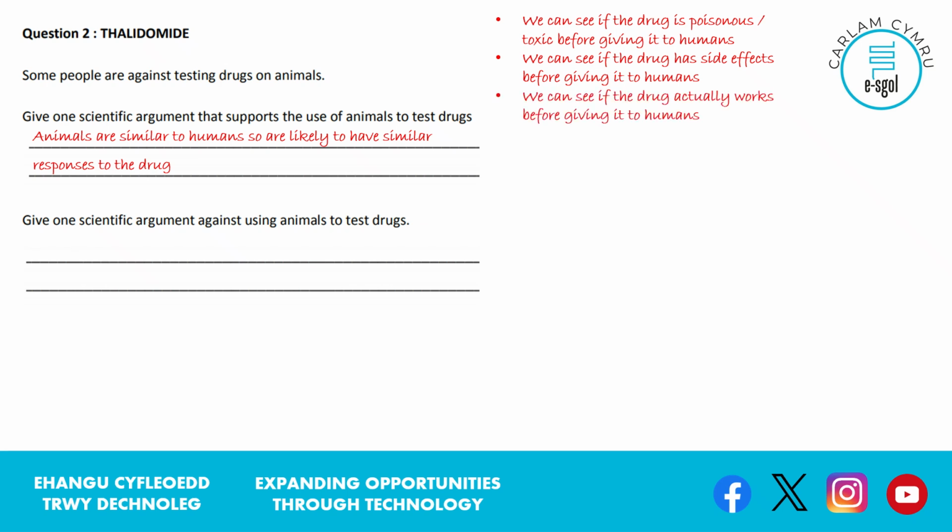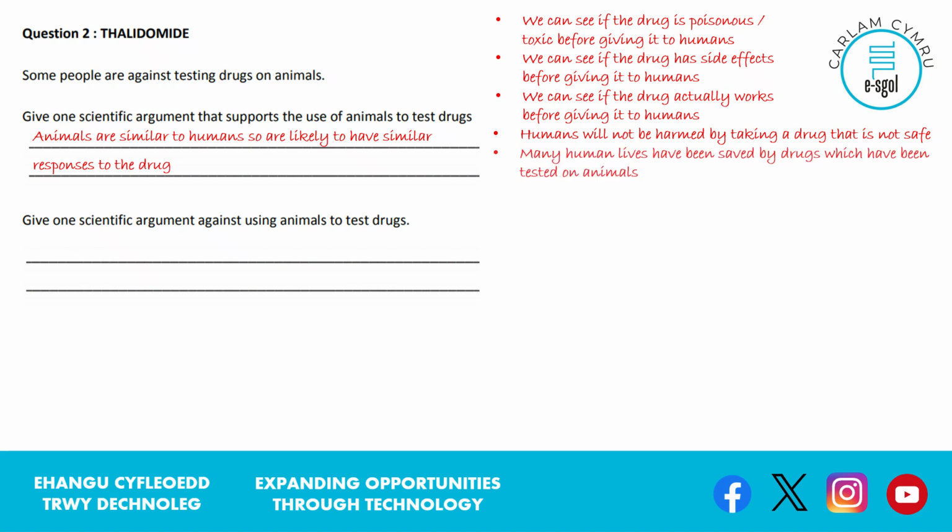Slightly separate, we can see if the drug actually works. So this is not about the side effects, but the drug is there to do a job, or that's what we intend it to do. We want to know if it's actually effective at doing that job, at treating a particular condition. And now let's think about what that means if we're testing on animals. Well, humans aren't harmed, whereas had we tested on humans, it's possible humans would be harmed in that process.